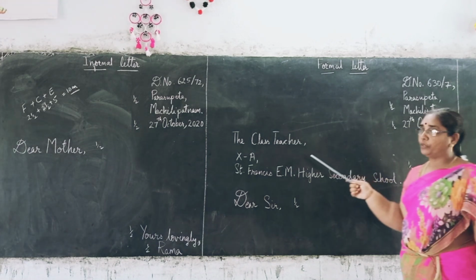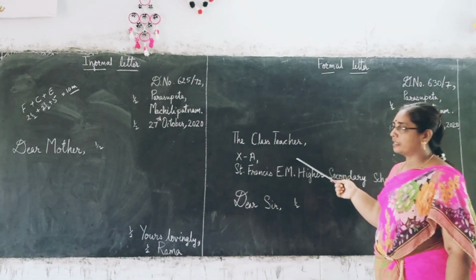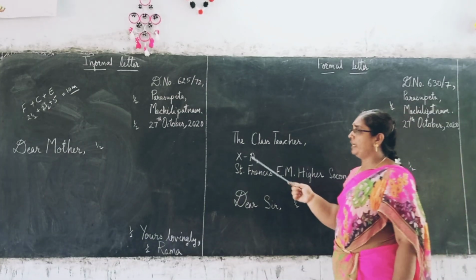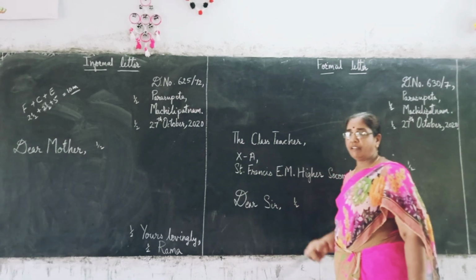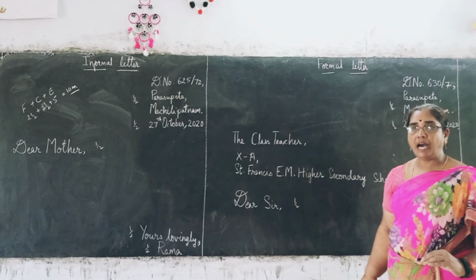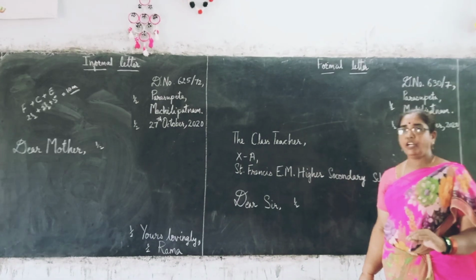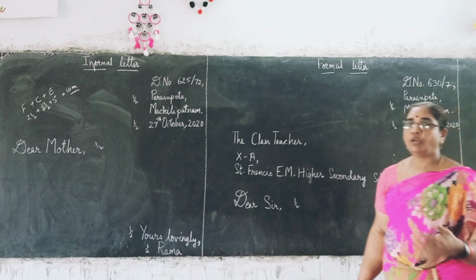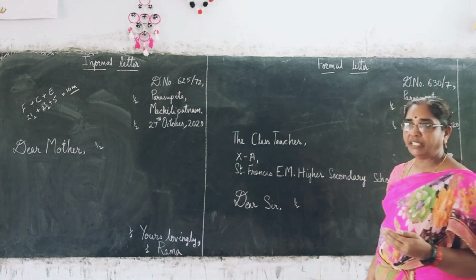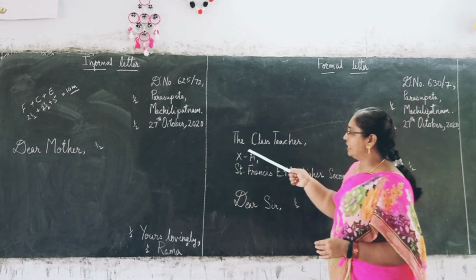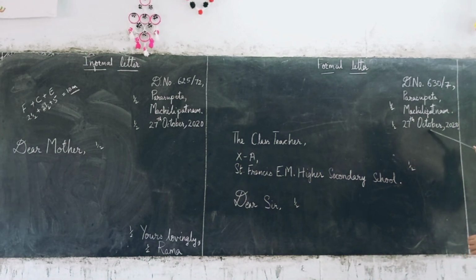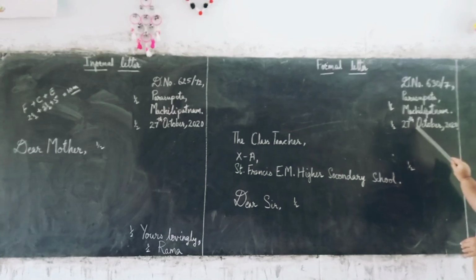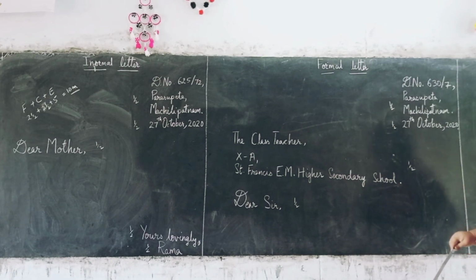Then we come to the to address. The from address is done. This is the to address. For the to address, generally we have the habit of writing 'To' and then we start writing. But the mark is not allotted for it in the examination. And if you write that 'To' and make some mistakes, there are chances for you to lose marks. So to avoid such problems, let us avoid writing 'To' and directly start. After writing this date, you see one line, the next line. The class teacher and the date should not be in the same line. You leave one line and then start writing.